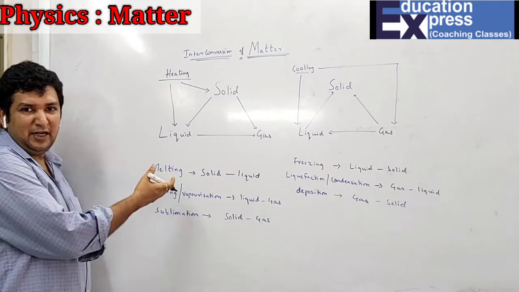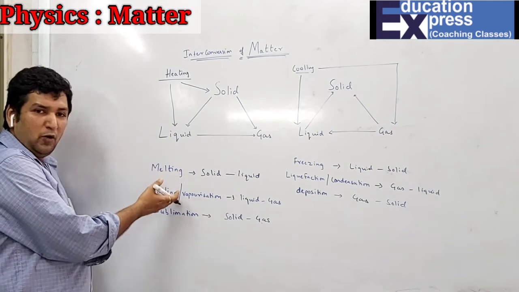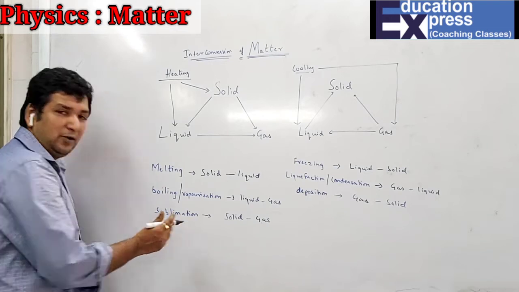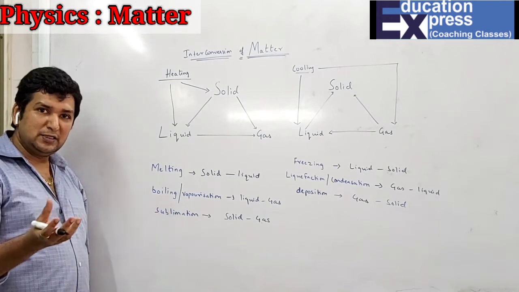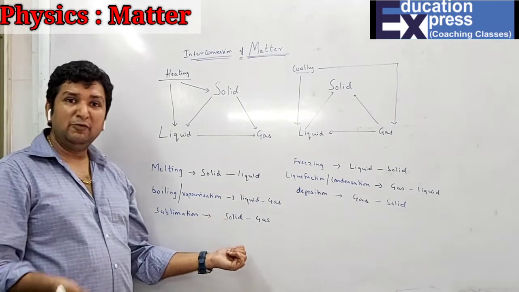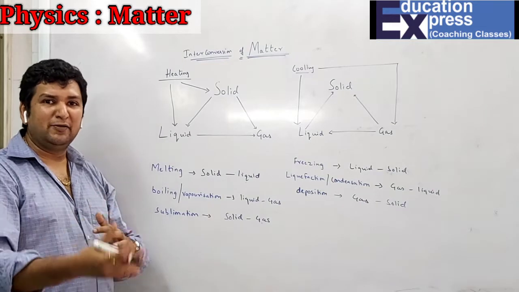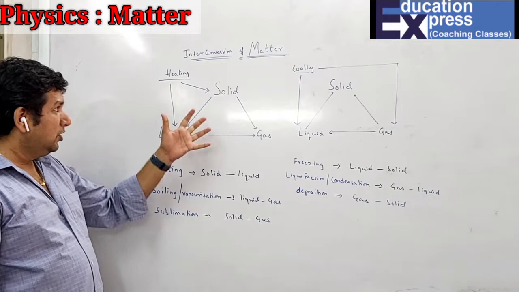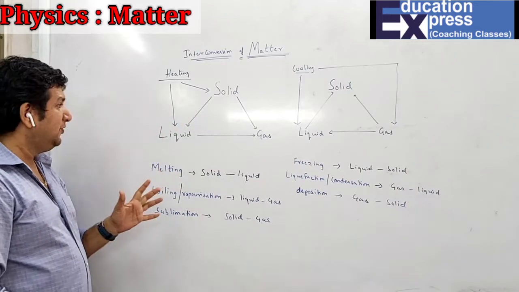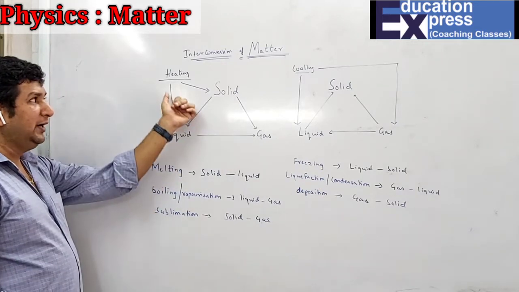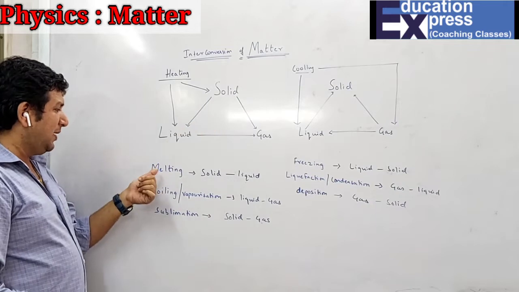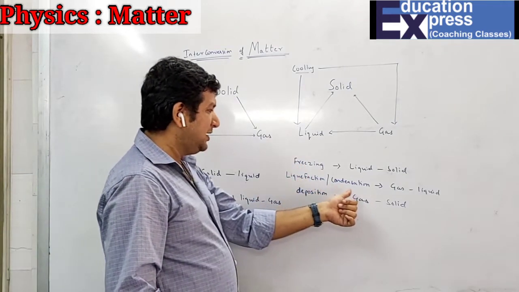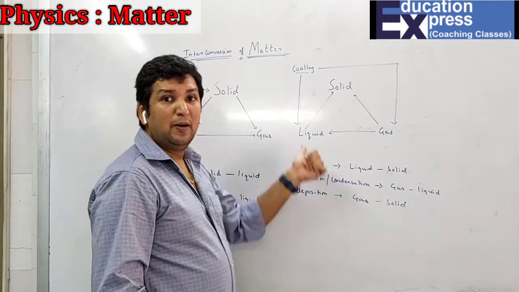Example, you can just take it over your ice. Ice gets turned into water, and then definitely for sublimation, you can just talk about the naphthalene balls. Naphthalene balls directly get vaporized. That means they do not pass through a liquid state. Before that, when they vaporize, that is converted from solid to gas. So here we have done in brief the entire conversion on heating and cooling, that is melting, boiling and sublimation due to heating, and freezing, liquefaction, condensation or deposition because of cooling.